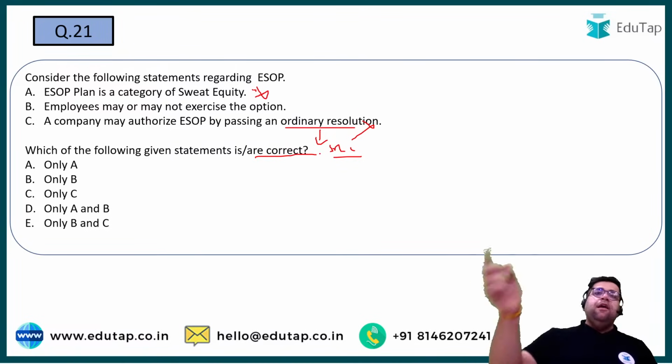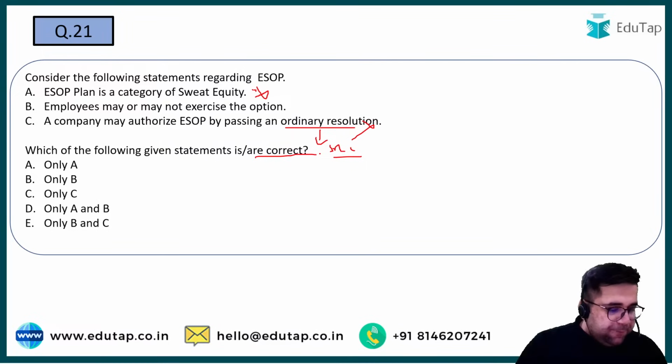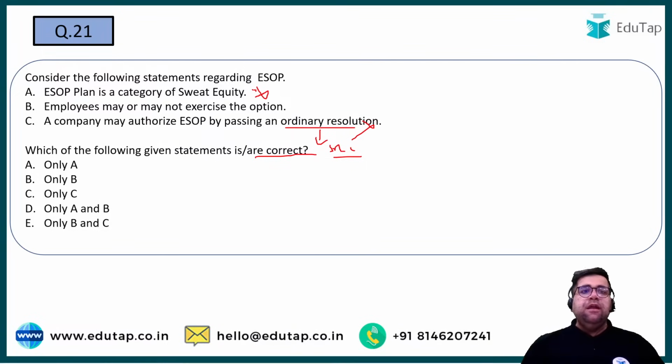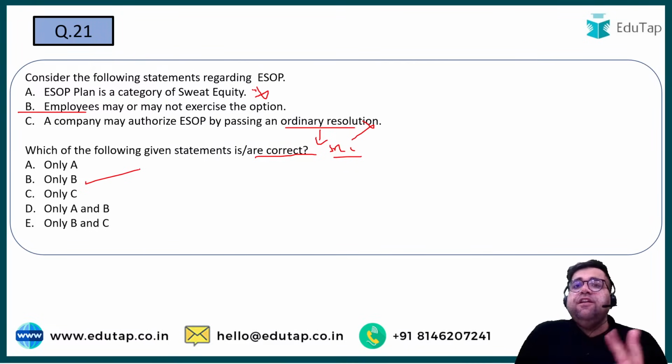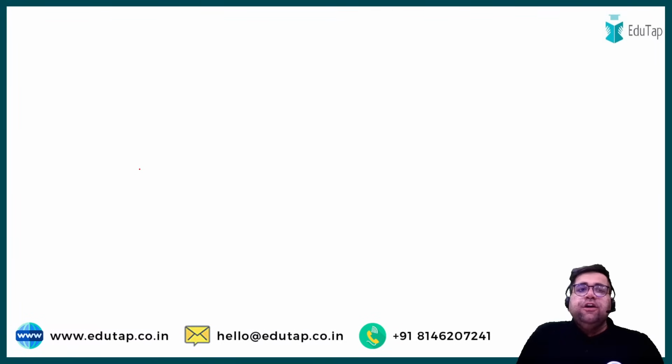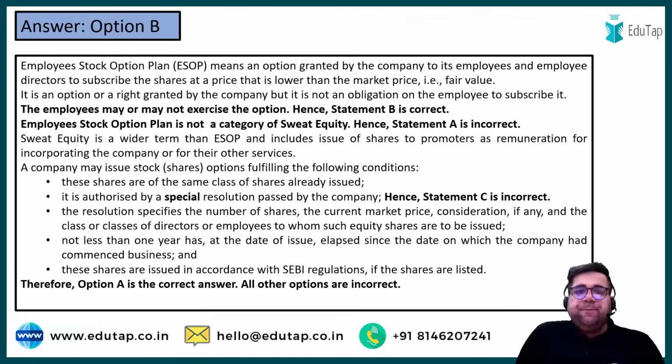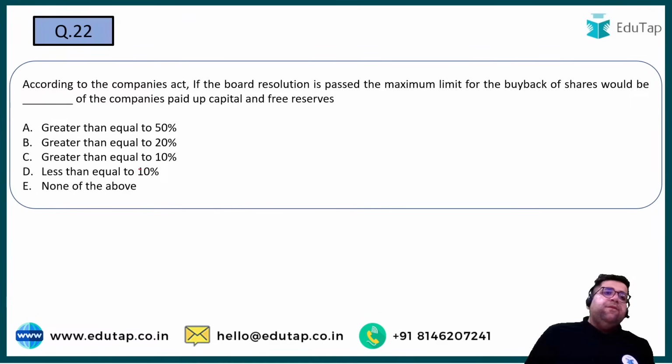So employee has the option that whether he wants to exercise that particular right or not, right? So answer will be option number B in this case. So it will be only option number B. So employee has the option that whether he wants to exercise the right or whether he does not want to exercise the right. So the correct answer will be option number B. Let's move forward to question number 22.